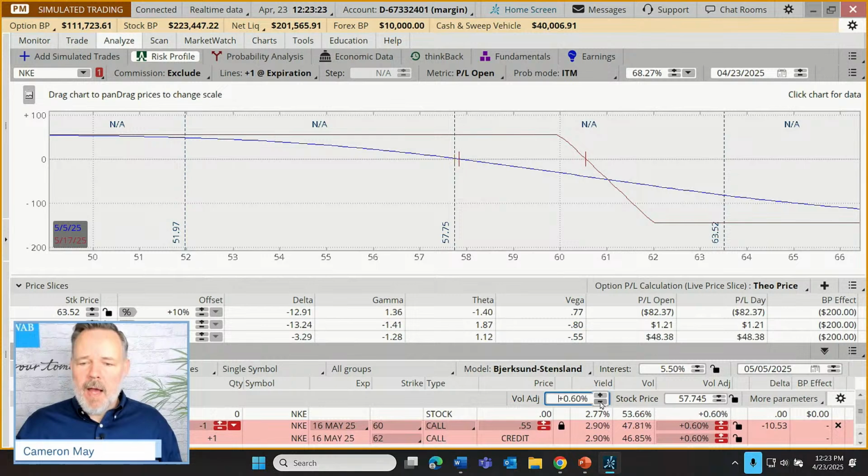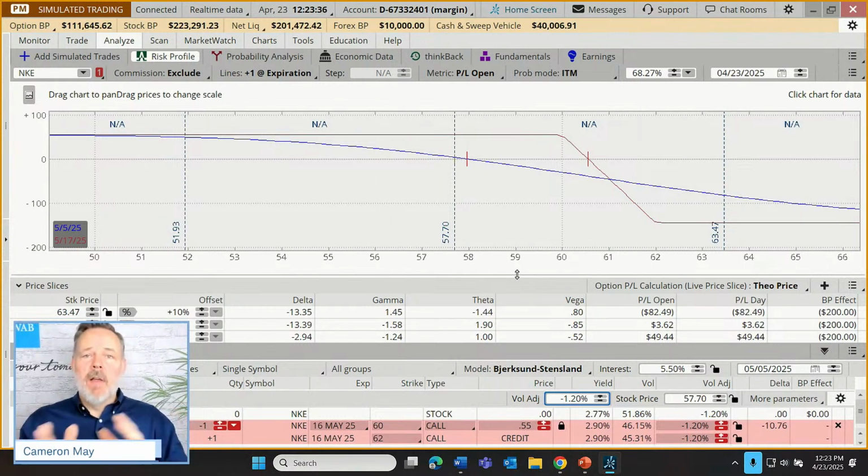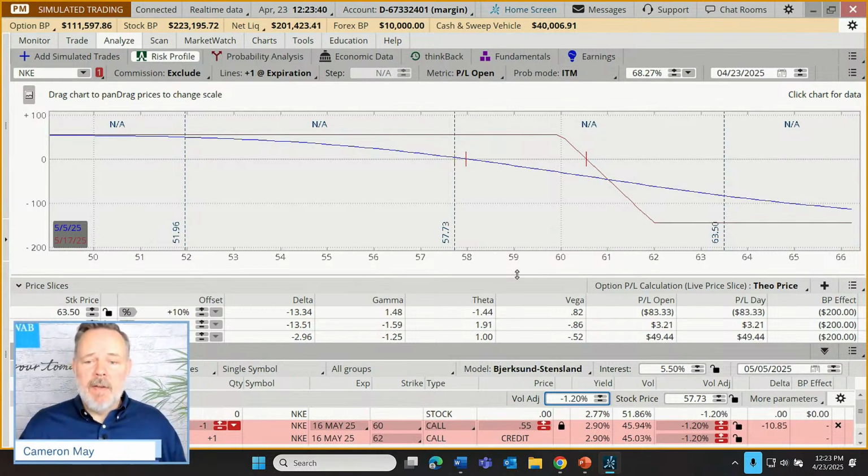If volatility drops, that can accelerate profits. So we can play with time variables, but also volatility variables, and then intersect those with price. And now we're accounting for all three of our variables that can influence the success or failure of an option contract.